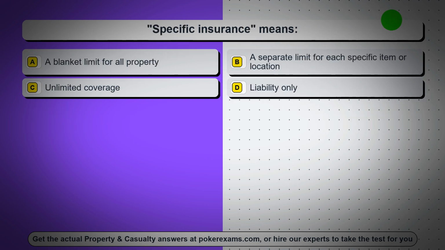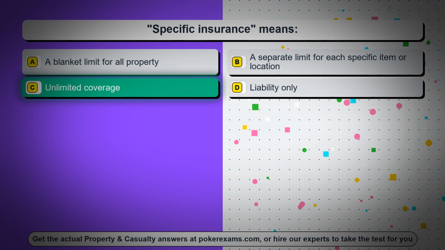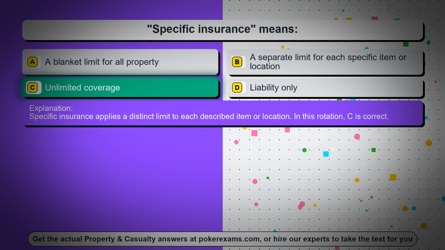Question 24. Specific insurance means, option A, a blanket limit for all property. Option B, a separate limit for each specific item or location. Option C, unlimited coverage. Option D, liability only. The correct answer is option C, unlimited coverage. Specific insurance applies a distinct limit to each described item or location. In this rotation, C is correct.